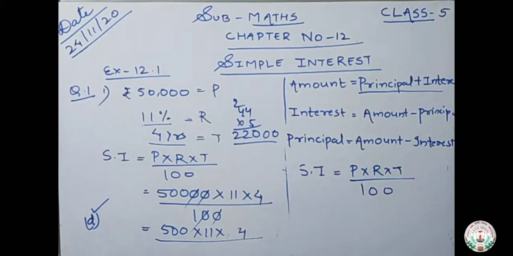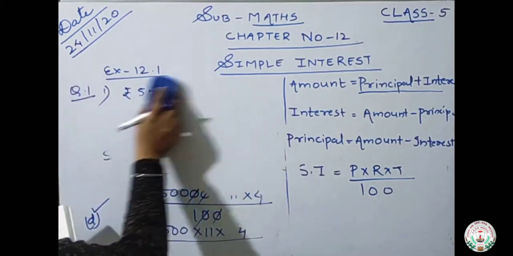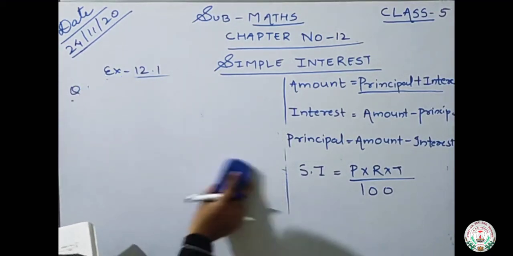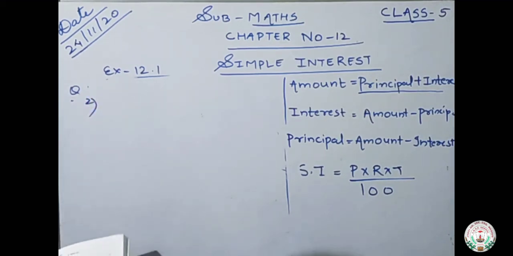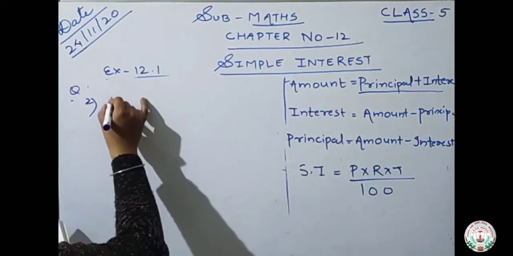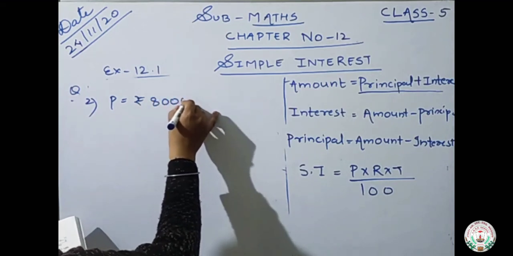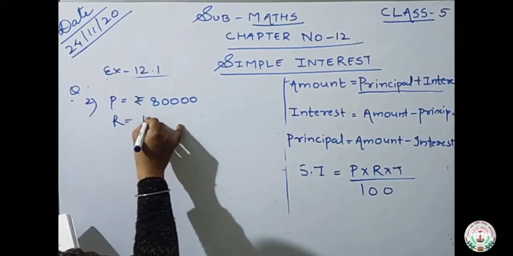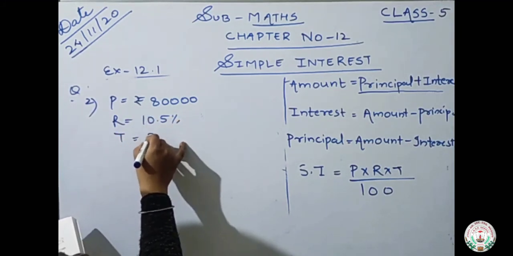Okay, next is number 2. What is question number 2? Number 2 is, what will be the amount? We have to find the amount here. Okay, when principal is given rupees 80,000 is invested at the rate of interest 10.5%, for time year is 3 years.